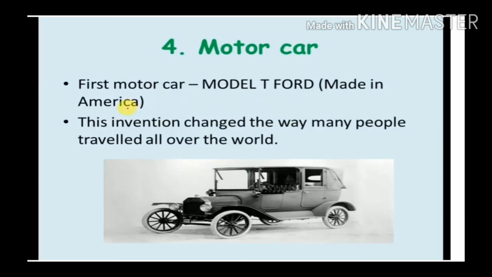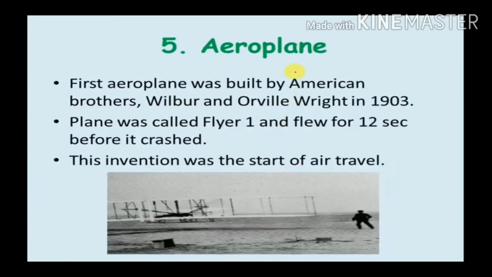Now the next one is the aeroplane. The first aeroplane was built by the American brothers Wilbur and Orville Wright in 1903. The plane was called Flyer 1 and flew for 12 seconds before it crashed.